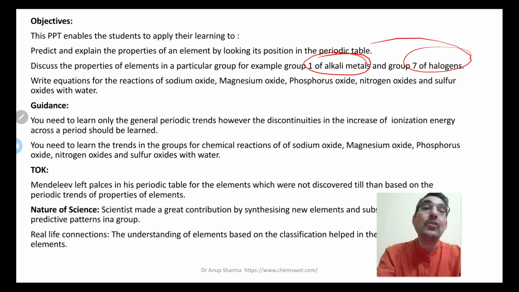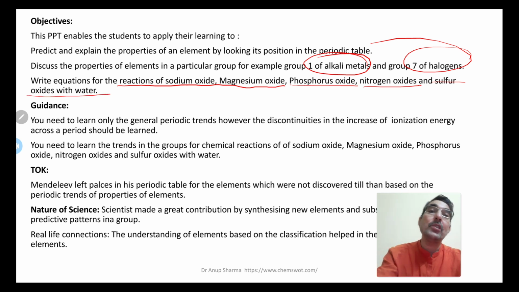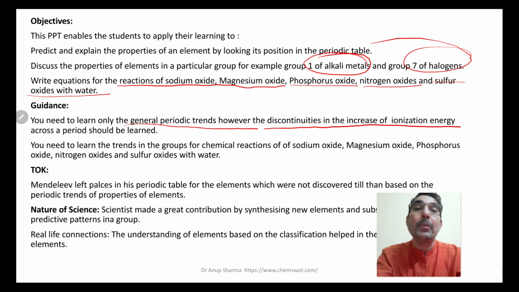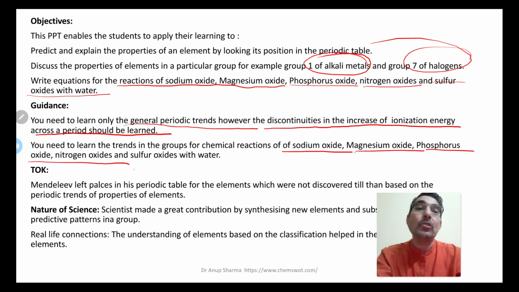Write equations for the reactions of, this is very important, sodium oxide, magnesium oxide, phosphorus oxide, nitrogen oxide and sulfur oxide with water. So these chemical equations and reactions you must practice. You need to learn only the general periodic trends. However, the discontinuities in the increase of ionization energy across a period should also be learned. You need to learn the trends in the groups for chemical reactions of sodium oxide, magnesium oxide, phosphorus oxides, nitrogen oxides and sulfur oxides with water.